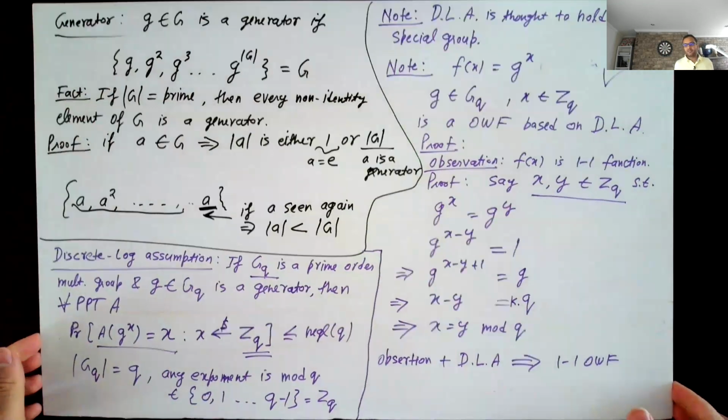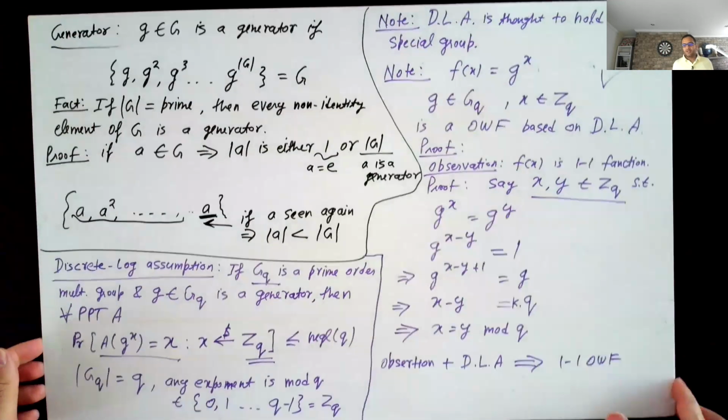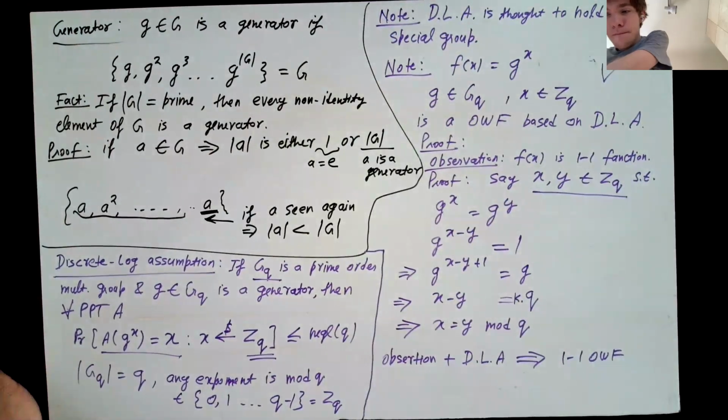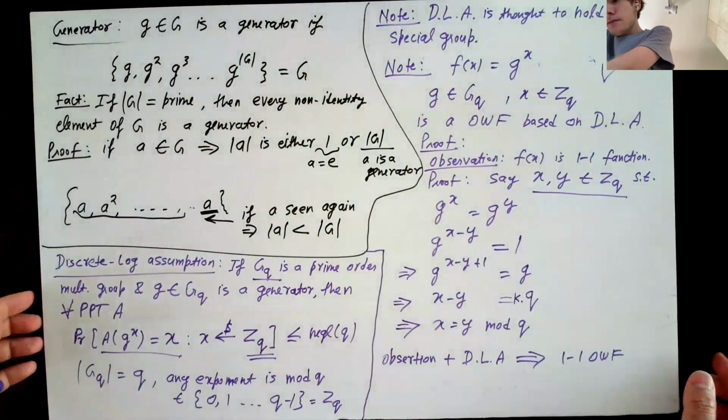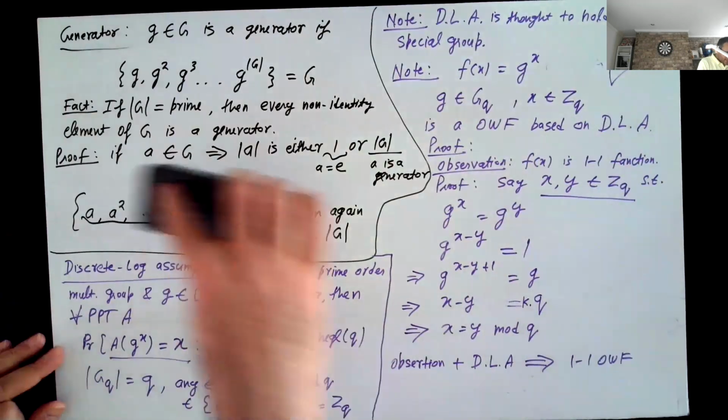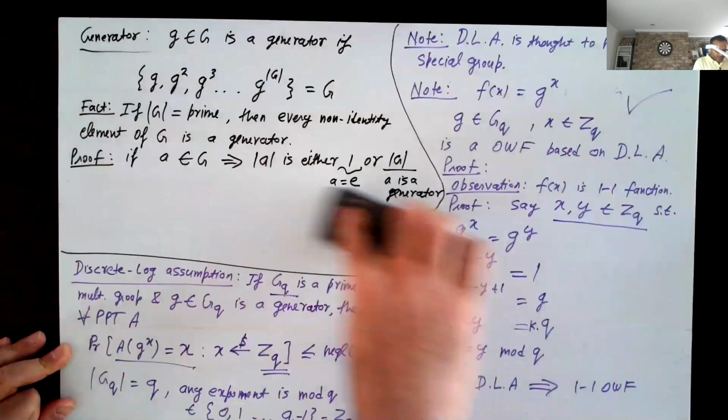Okay, any questions? So there are two more assumptions to go through, the DDH assumption and the CDH assumption. Okay, so let's write down the other two assumptions.